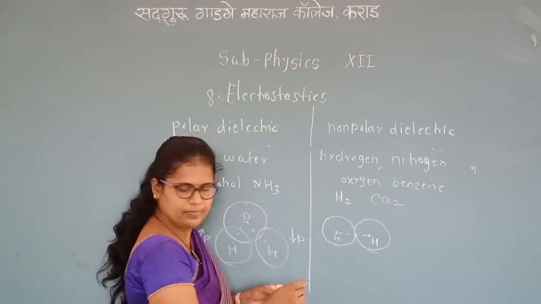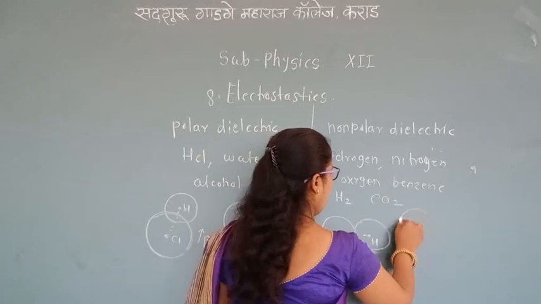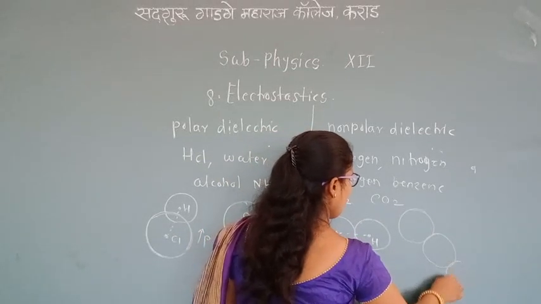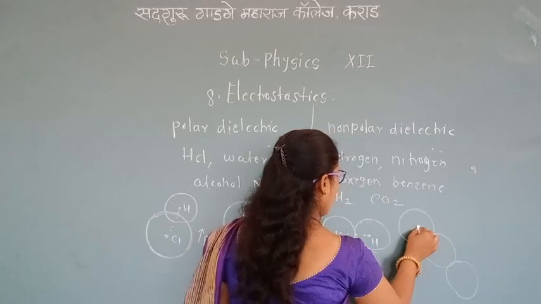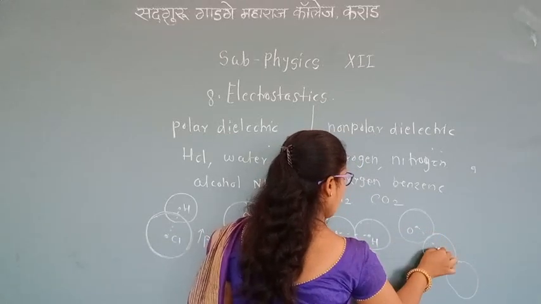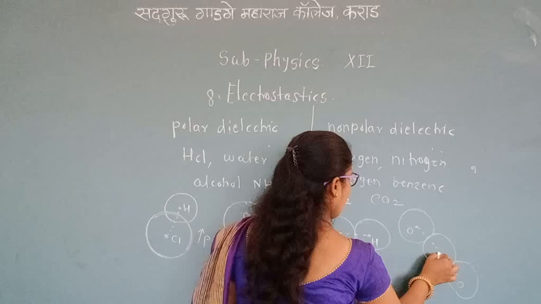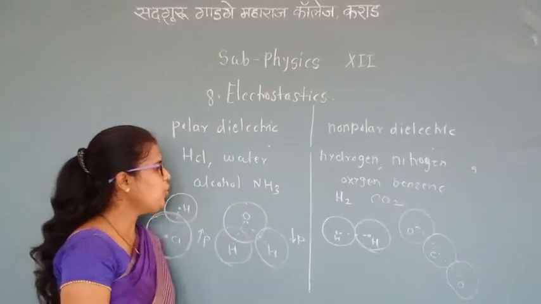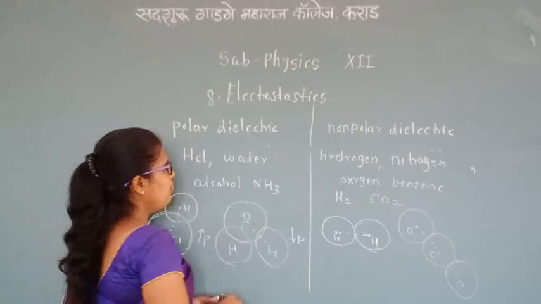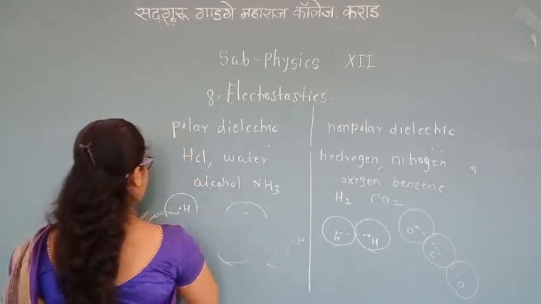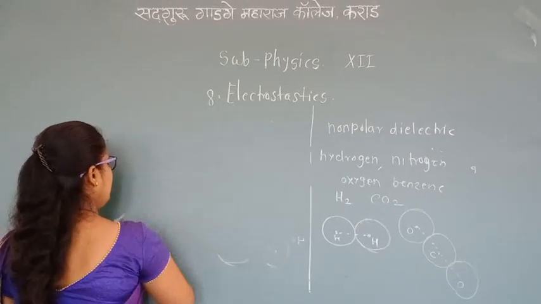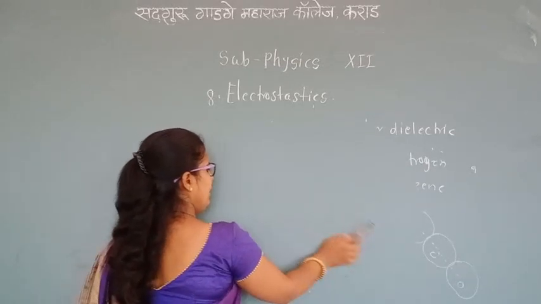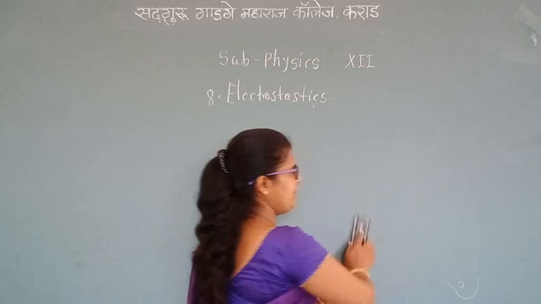We can draw H2 here, and CO2 here, like this. There are zero dipole moments in non-polar dielectrics. These are the differences between polar dielectrics and non-polar dielectrics.